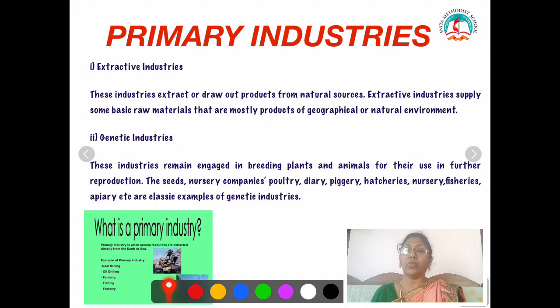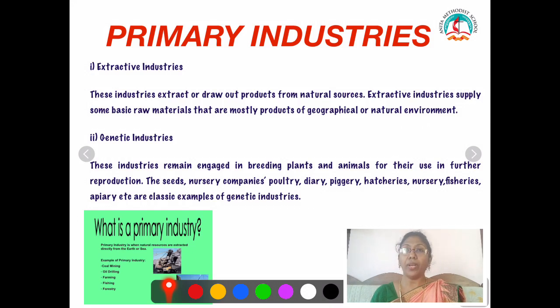What is extractive? Digging out or taking out raw materials from nature or the natural resources. Extractive industries supply basic raw materials that are mostly products of the geographical or natural environment. Farming, mining, oil drilling, hunting and fishing are examples of extractive industries.